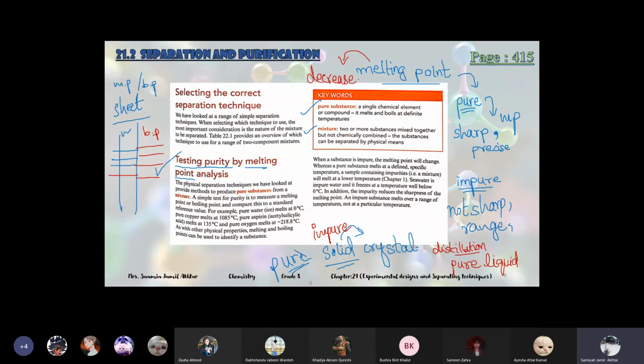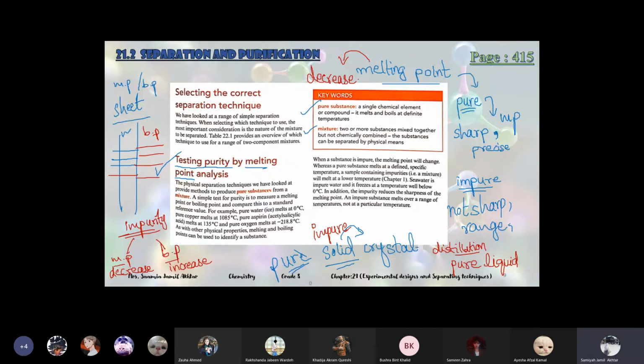In the effect of impurity, if you don't remember, we said that the melting point will decrease and boiling point will increase. We discussed it already in effect of impurity in chapter number 1.